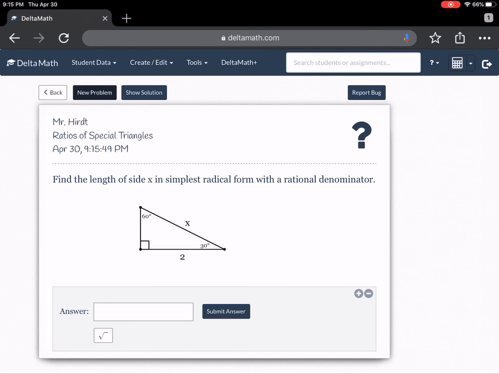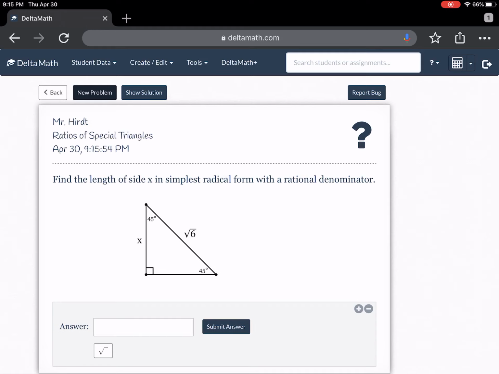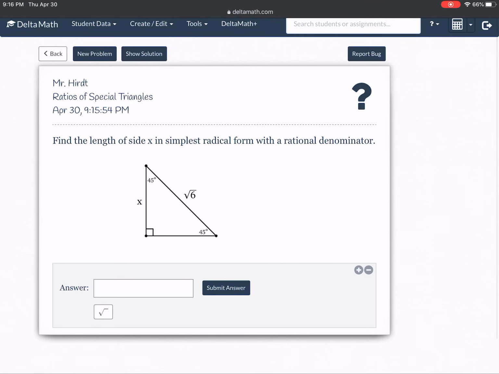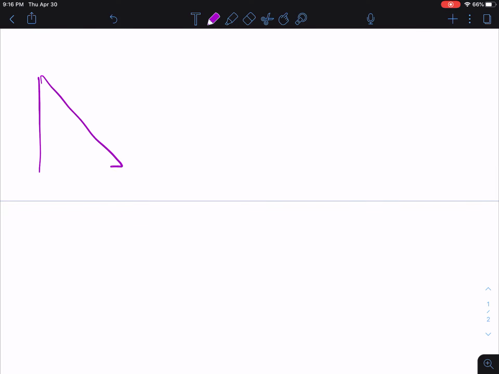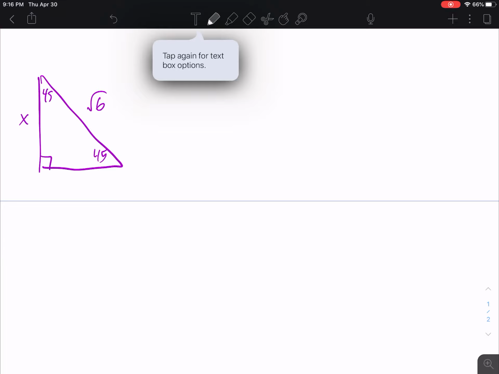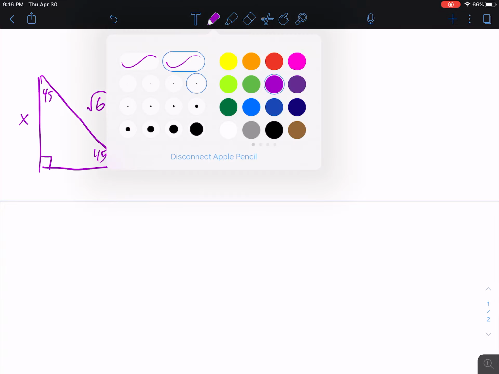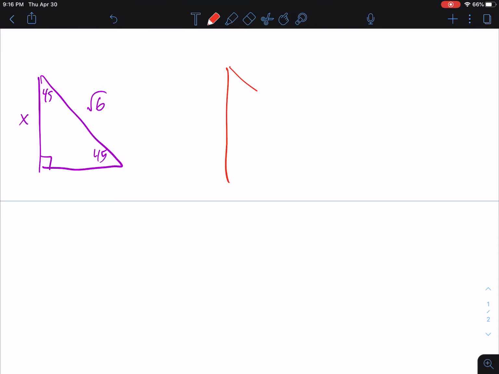Sometimes there'll be a radical involved and things like that. Let's see if we can find one that might involve a radical. Yeah, let's look at this one here. So we have x and radical 6. You'll remember that our traditional 45-45 triangle has sides 1, radical 2 over 2, and radical 2 over 2.